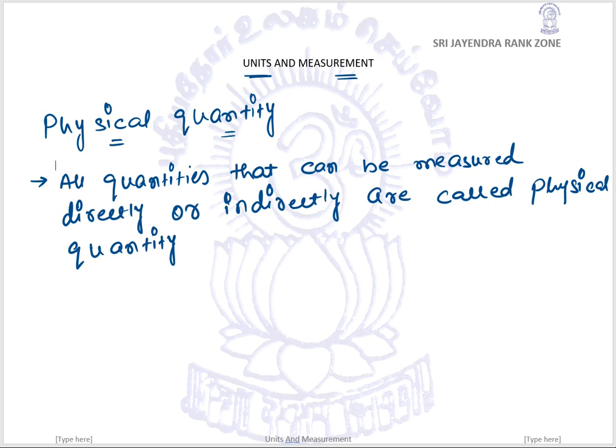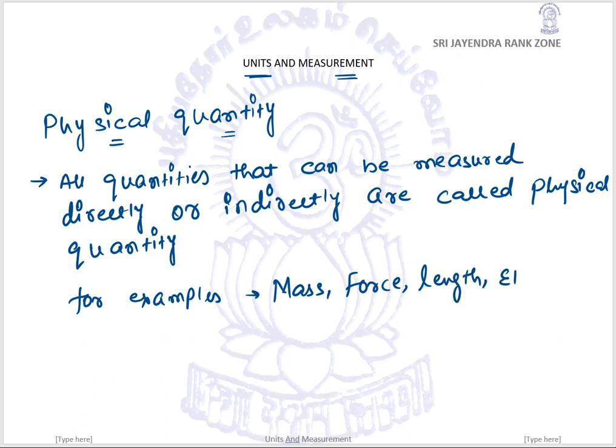For example, which are they? Think. We can consider mass, force, length, electric current, etc. So these are all physical quantities that can be measured directly or indirectly, and they are known as physical quantities. Yes, now move to the measurement. What is it?